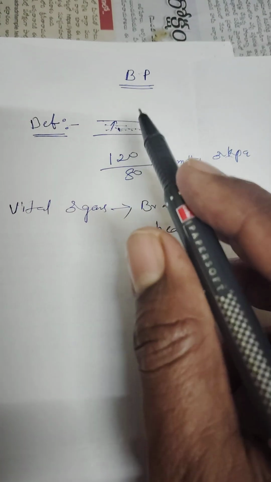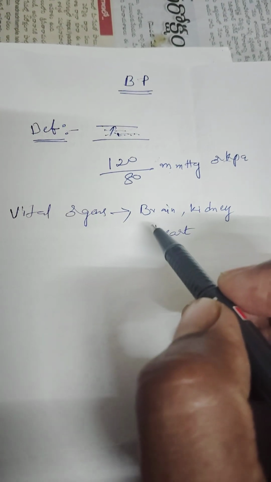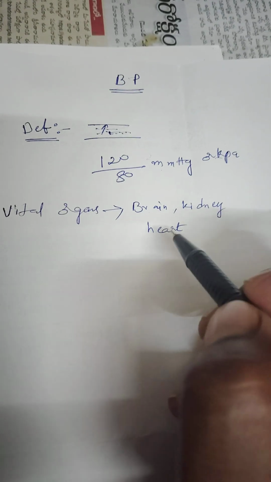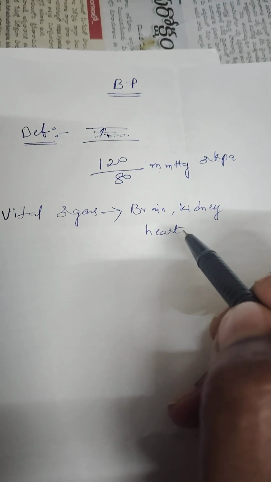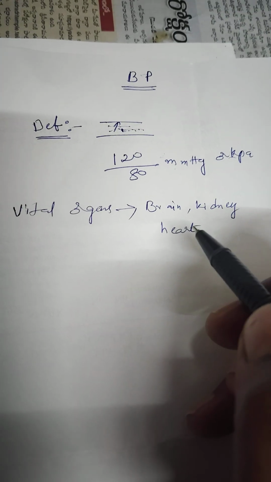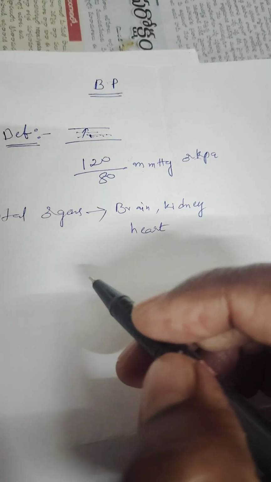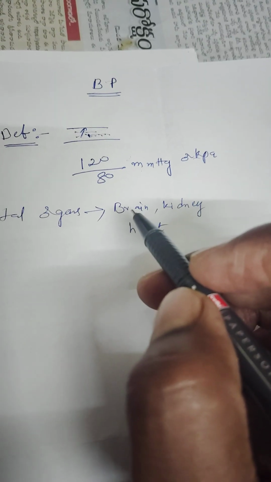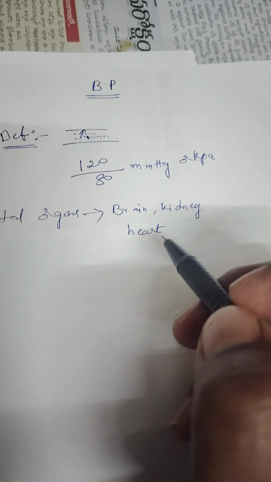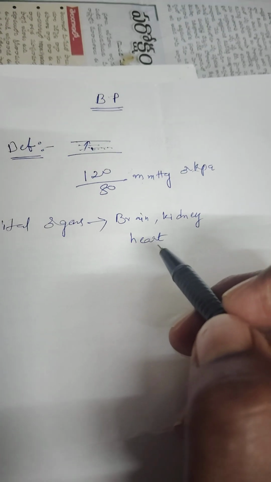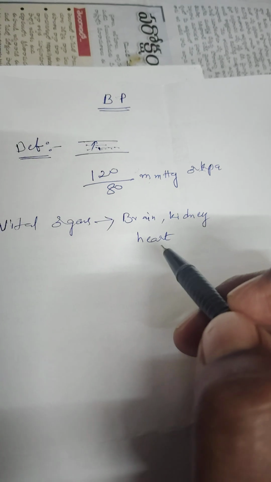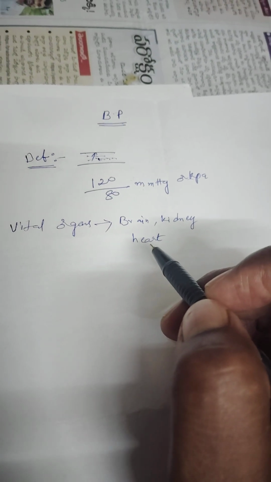If we keep the blood pressure normal, then only the blood will flow to brain, kidney, heart and liver at a suitable speed. The speed should not be more or less. If it is less, the brain, kidney, heart and liver will be deprived of energy and oxygen. If it is too fast, then the blood vessels will rupture.